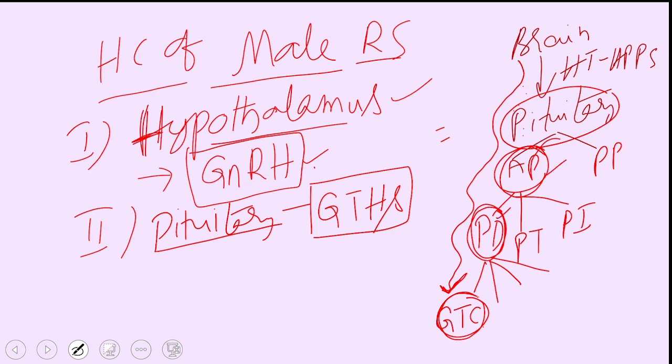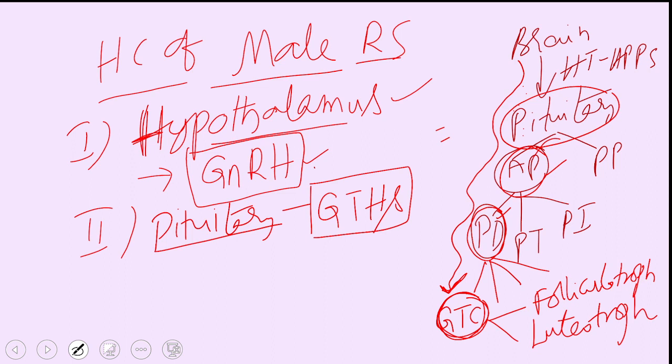And these gonadotrophic cells are again of two types: folliculotroph and luteotroph. So there is a folliculotrophic cell and there is a luteotrophic cell.